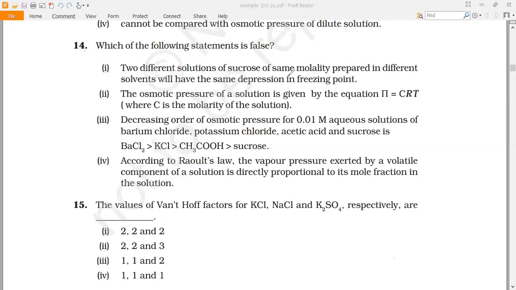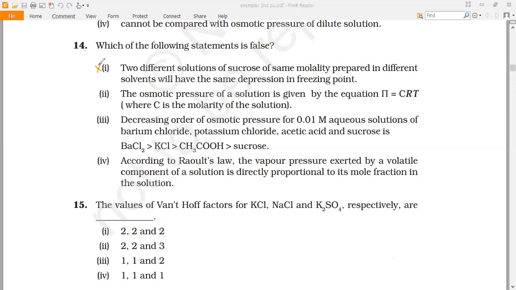So if we observe this, the solvent nature will be different. Hence, even though the solute is the same and its molality is the same, we cannot expect the same depression in freezing point. So option 1 is not correct.